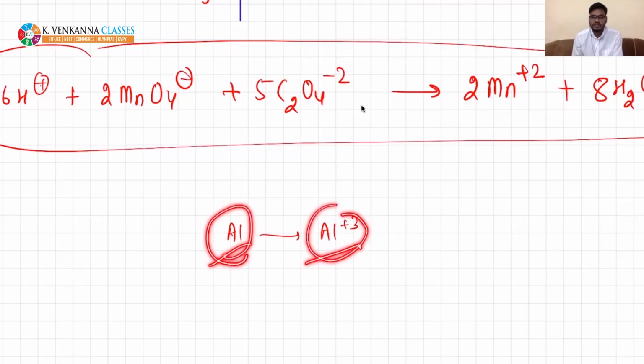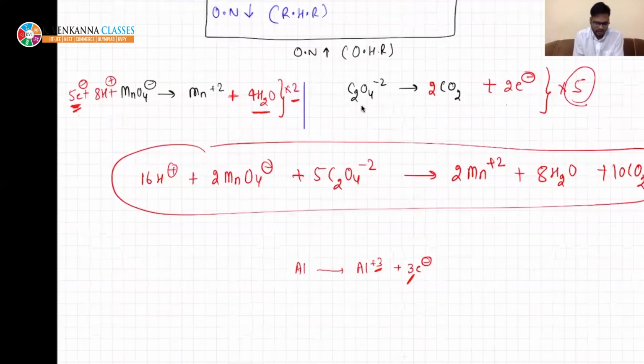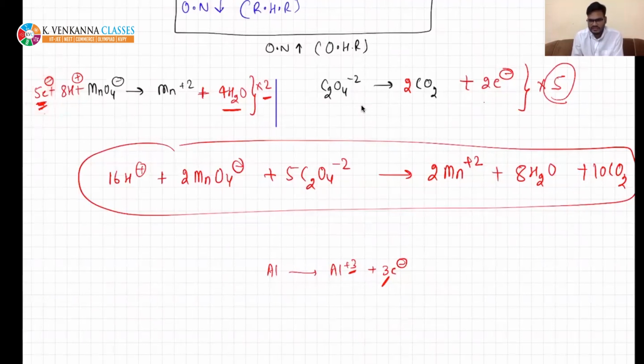I've already told you that this charge is due to electrons. So in this case, you need to add 3 electrons. Now this 3 and this 3 is balanced on both sides, right? So to balance it, I have added 5 electrons. In this case, I have added 2 electrons on the product side. So oxidation half will have electrons on the product side, reduction half will have electrons on the left hand side.